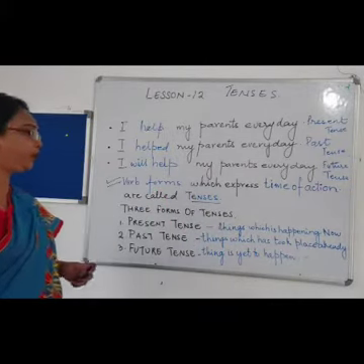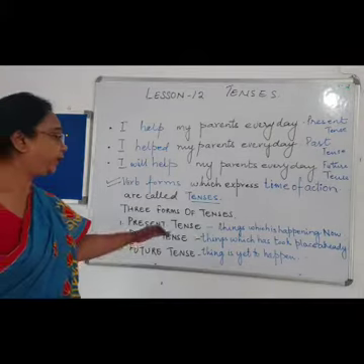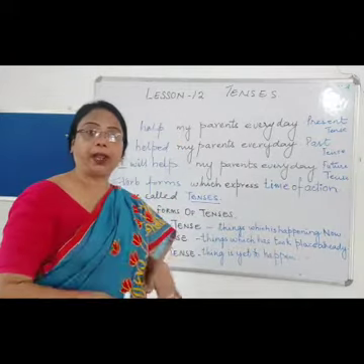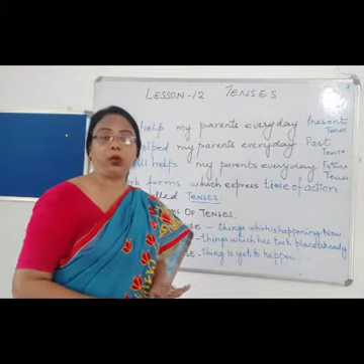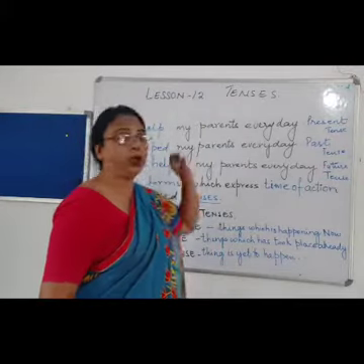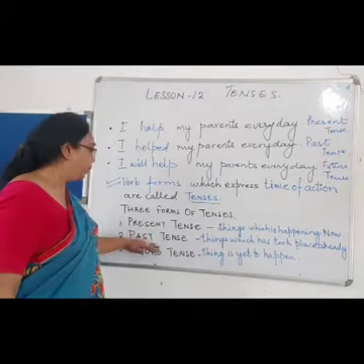Now there are 3 forms of tenses: present tense, past tense and future tense. Present tense is about things which are happening now. I am teaching you now. I am talking to you now. I am writing on the board now. So things which are happening now are called present tense.